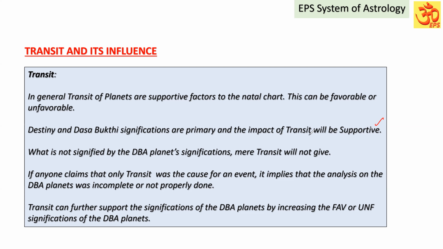Within the destiny only, the dasa, bhukti, antara significations will give their results. Based on that only, the native will experience the significations given by the dasa, bhukti during the period for the particular event. So dasa, bhukti, antara significations are primary, and the impact of the transit will be supportive.